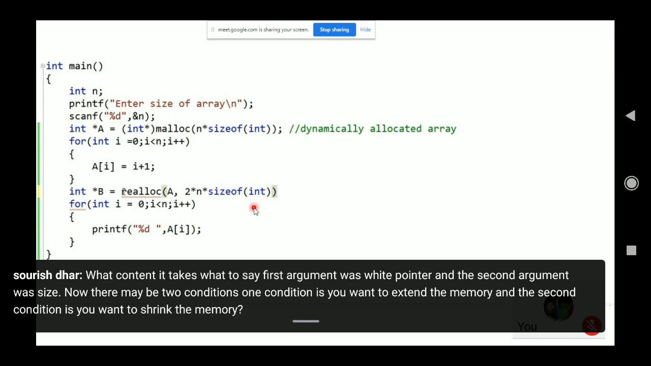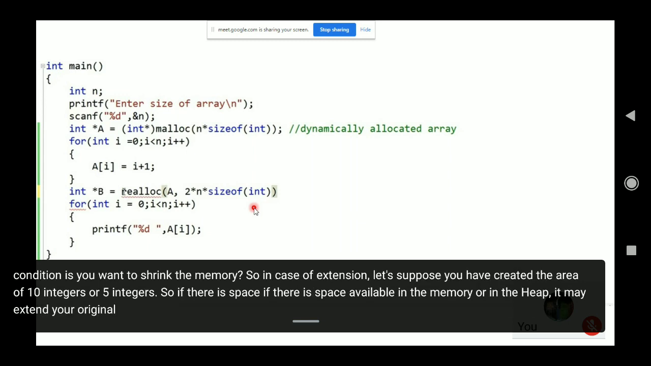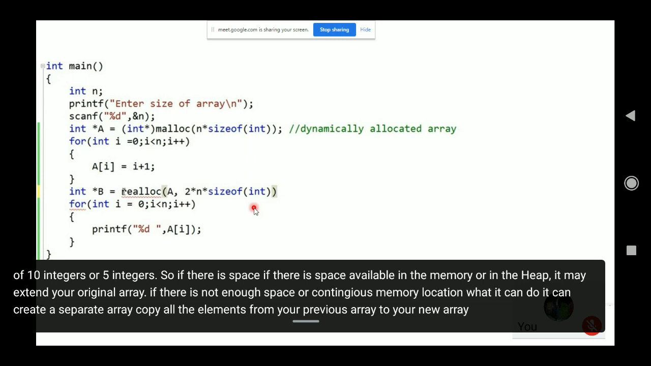In case of extension, let's suppose you have created an array of 10 integers or 5 integers. If there is space available in the heap, it may extend your original array. If there is not enough space or contiguous memory location, it can create a separate array and copy all the elements from your previous array to your new array. Now let's try to execute it.